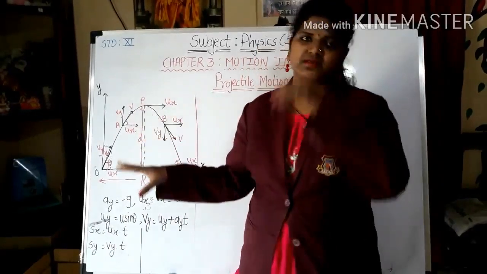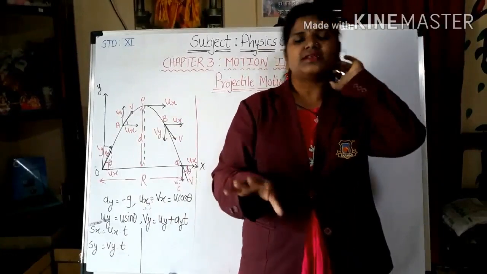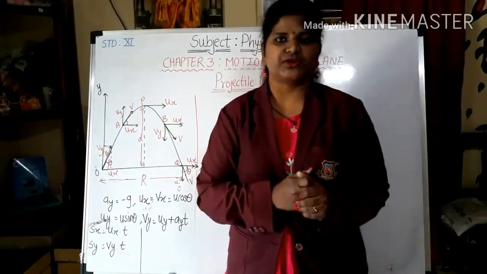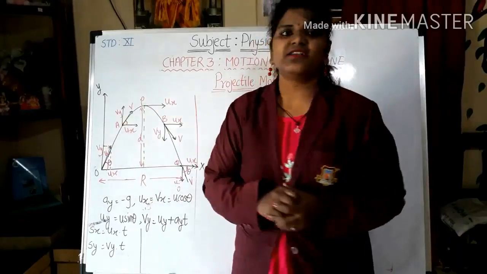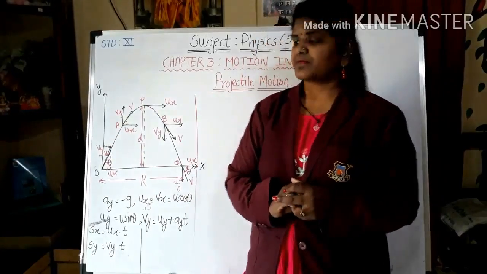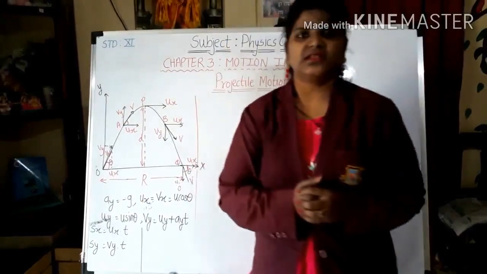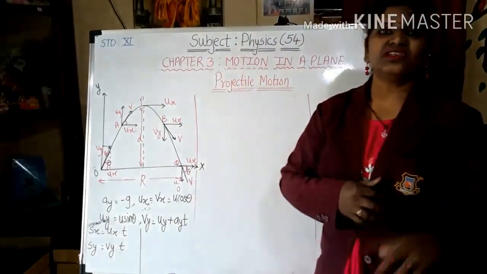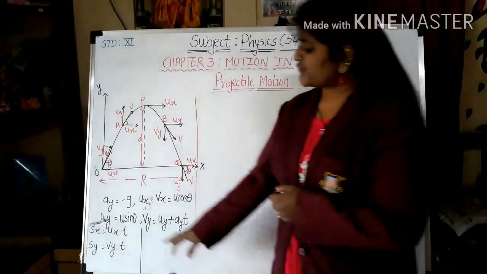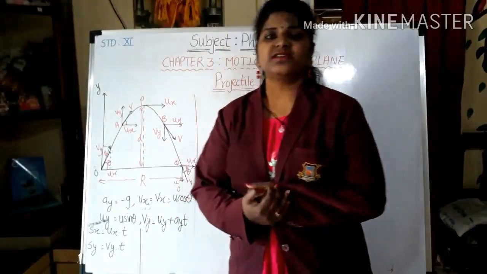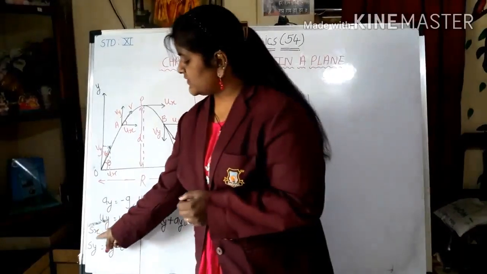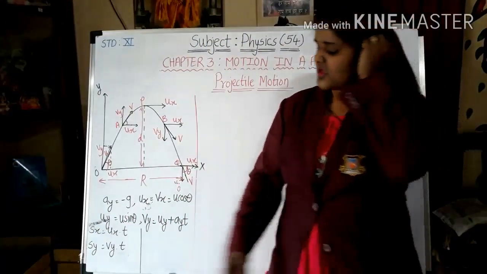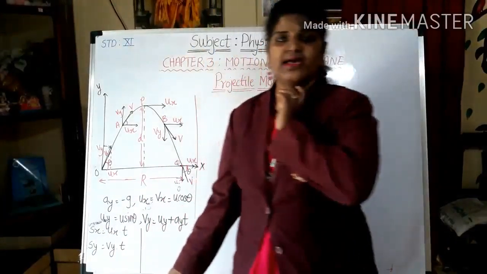This is actually maximum, so we are going to call it the maximum height of projection. This is the range of the projectile. U and V are velocities of projection. A is the acceleration of projection. Now, as it is going to displace some distance, we have to define the displacement also. It is given by Sx and Sy. Sx is along the x-axis and Sy is along the y-axis.